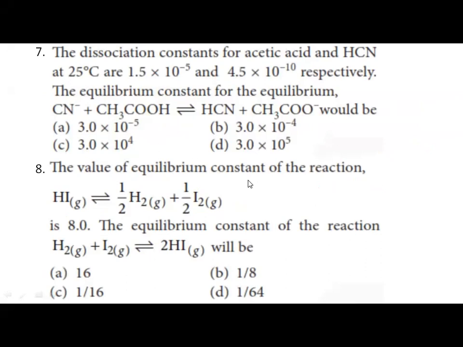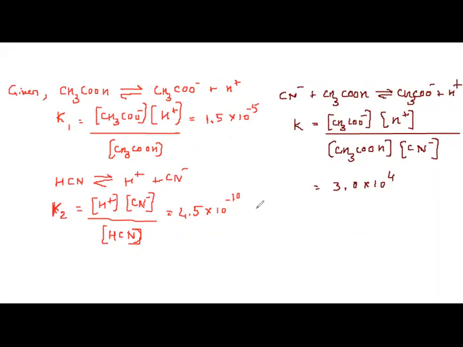The value of the equilibrium constant of the reaction HI gaseous gives half H2 gaseous plus half I2 gaseous is 8.0. The equilibrium constant of the reaction H2 plus I2 gives 2HI will be. A direct question is being asked. They have given the reaction HI in gaseous form. It dissociates to give half H2 gaseous plus half I2 gaseous.